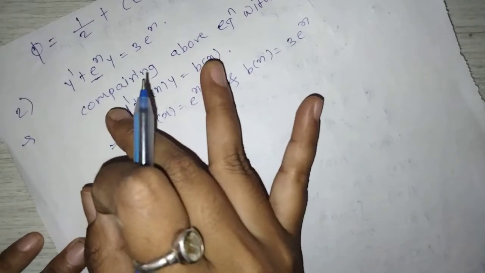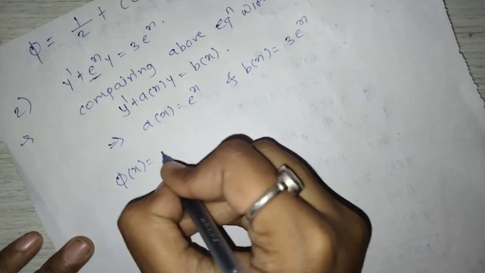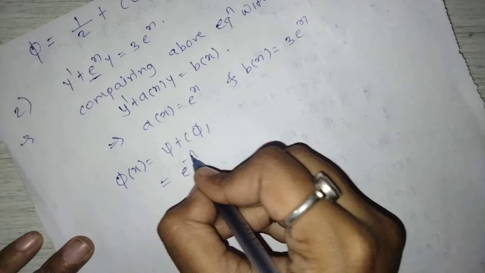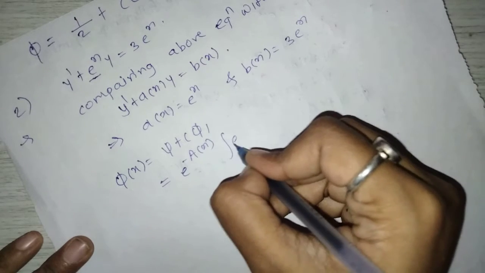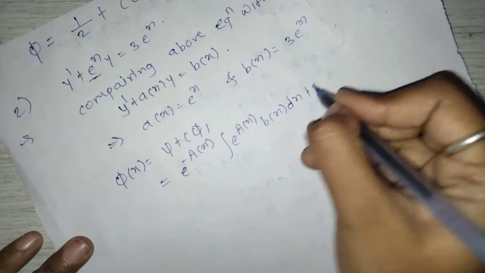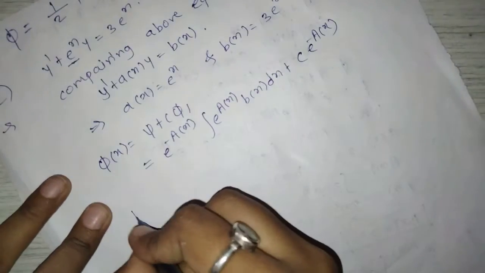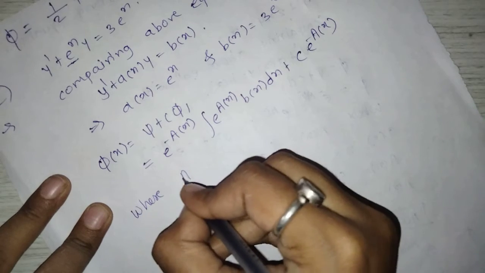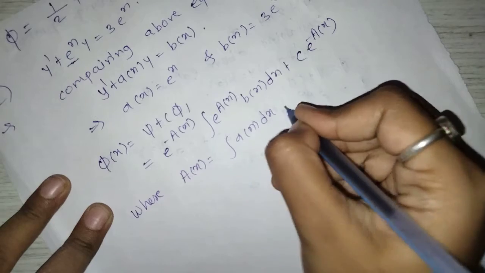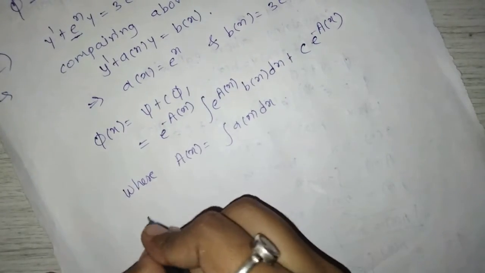And the solution of this equation is phi of x is equal to psi plus c into phi 1, where psi is e raised to minus a of x into integration e raised to a of x b of x dx, and c into phi 1 is e raised to minus a of x, where a of x is equal to integration a of x dx. Now first calculate a of x.